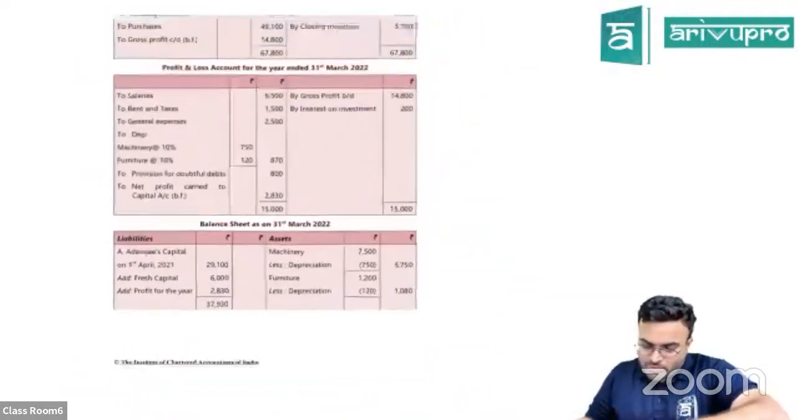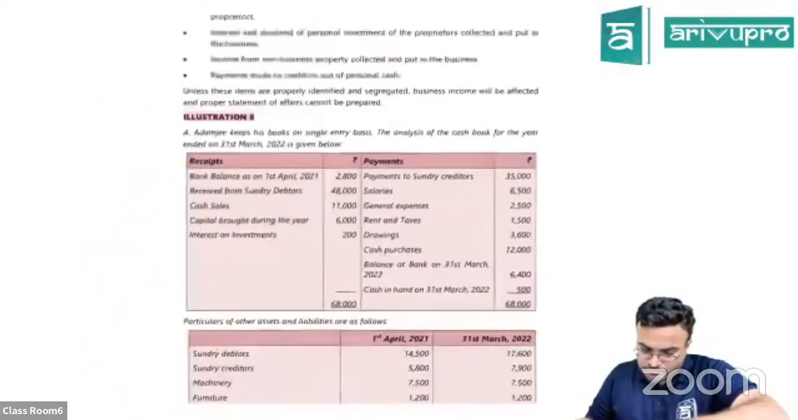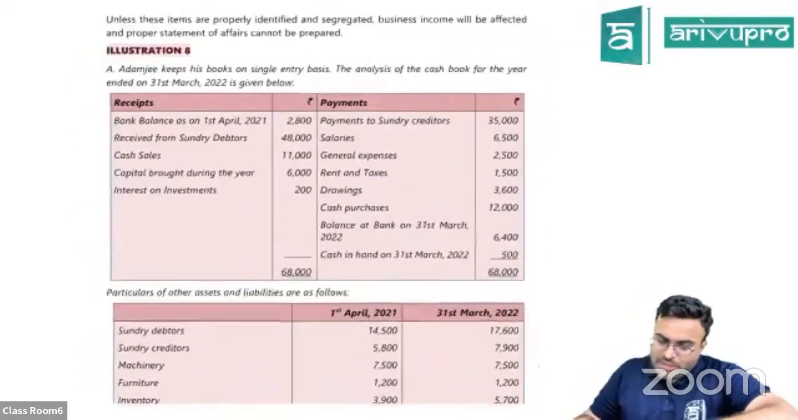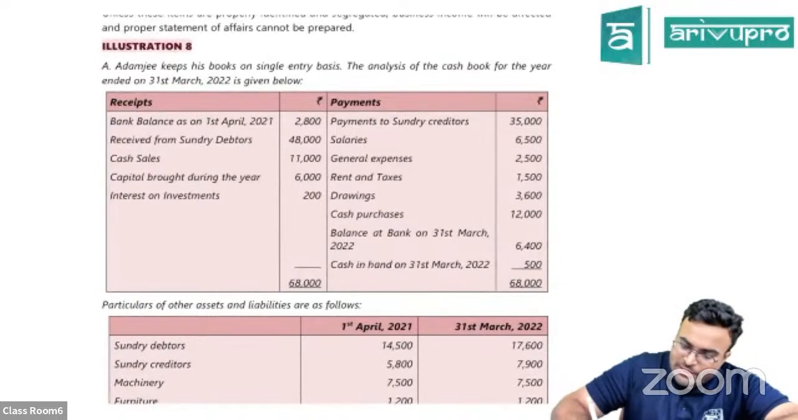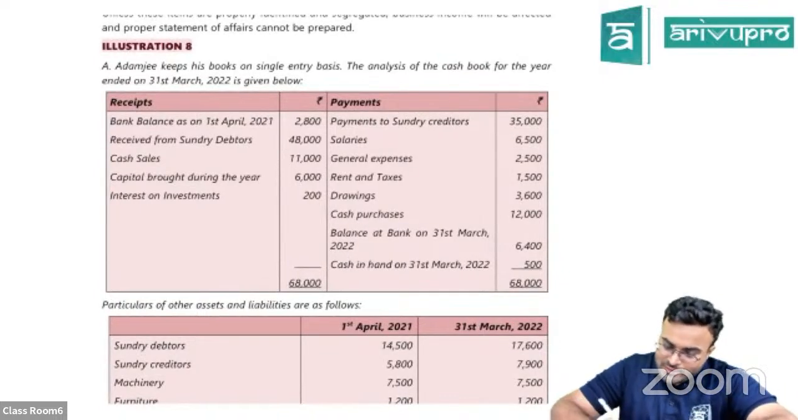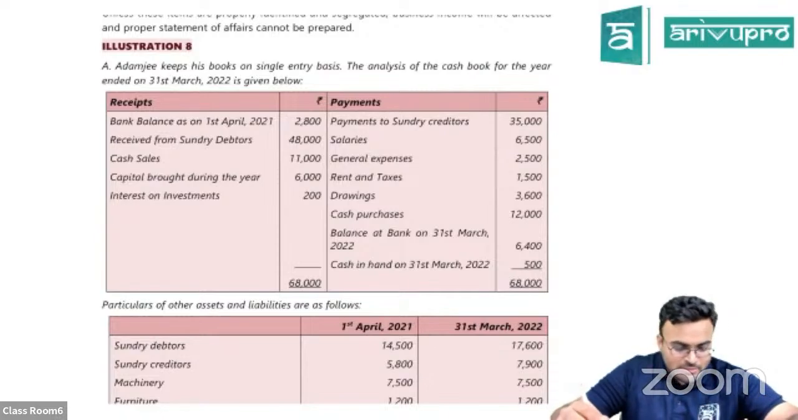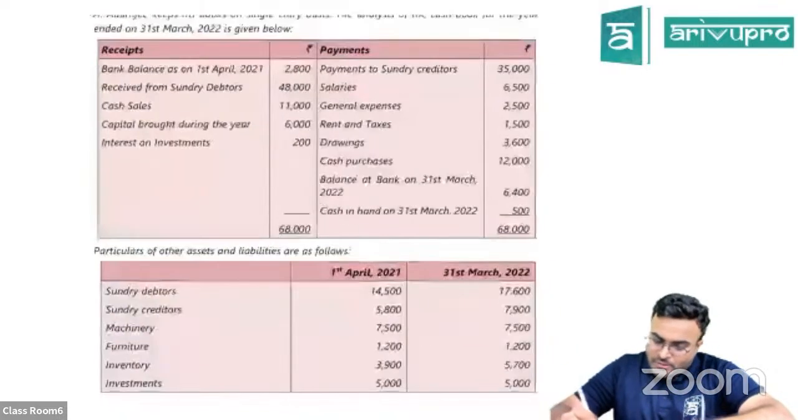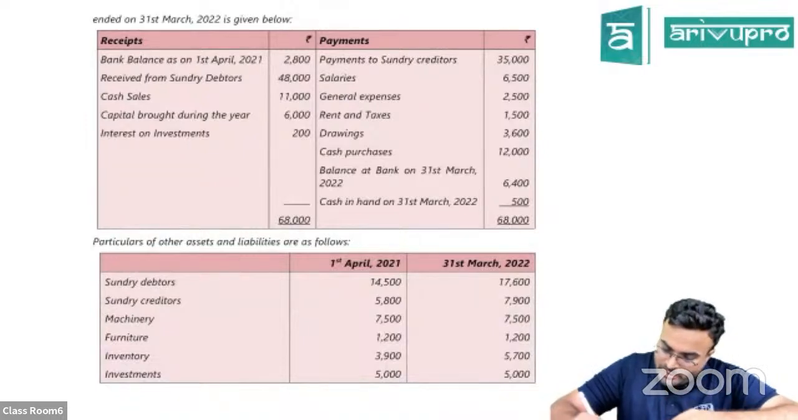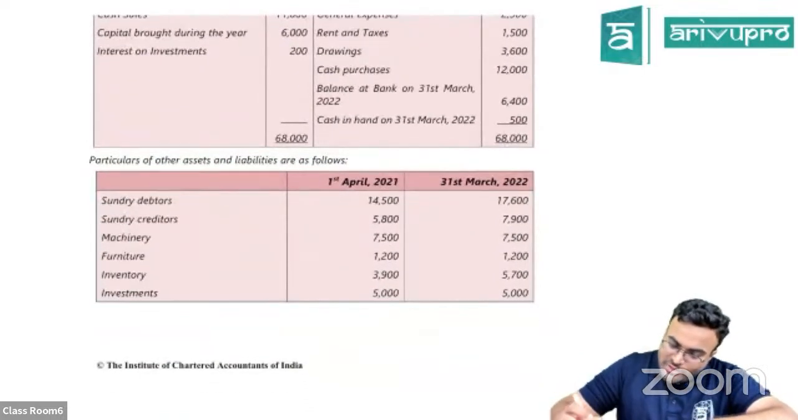We will go with question number 8 first. See, Adam G keeps his books on a single entry basis. The analysis of the cash book for the year is given, with receipts and payments both listed down. You can see payment to creditors and all that. Particulars of assets and liabilities, all the opening balances and closing balances are there.